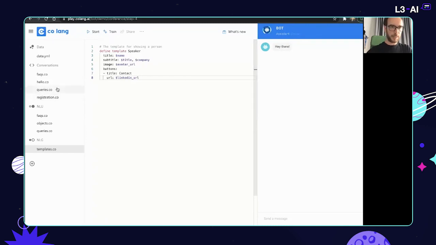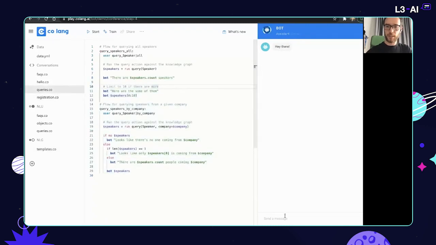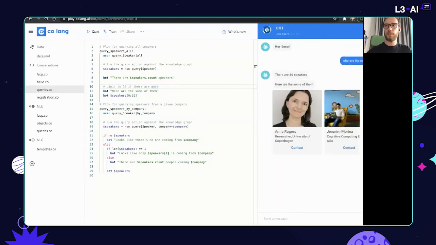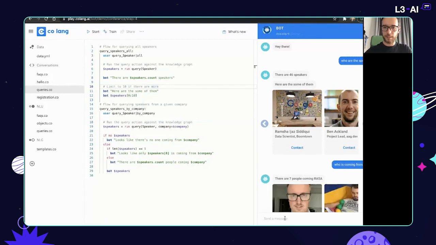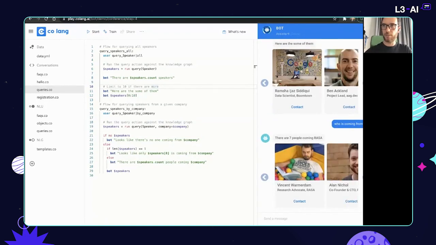So let's see this in action. If I go ahead and say, who are the speakers? We should start to see, well, there are 46 speakers. Not sure if it's the latest data, but we can scroll through them nicely. Then I could ask who is coming from Rasa. And I would get a list of 7 people who are here from Rasa.